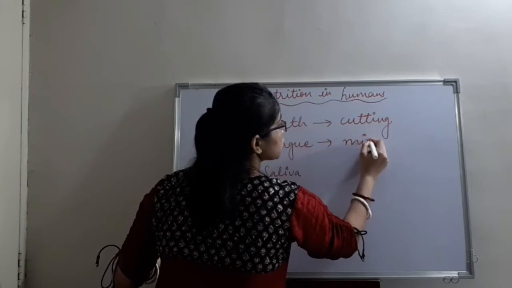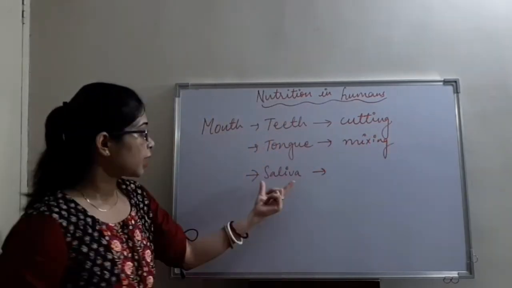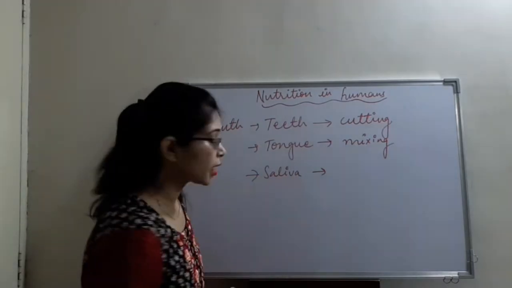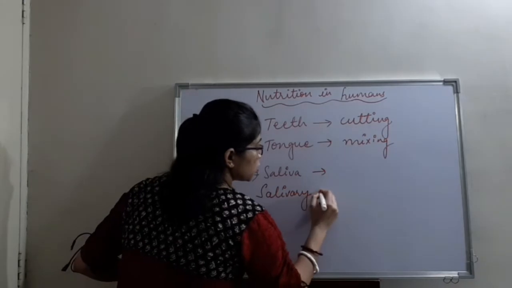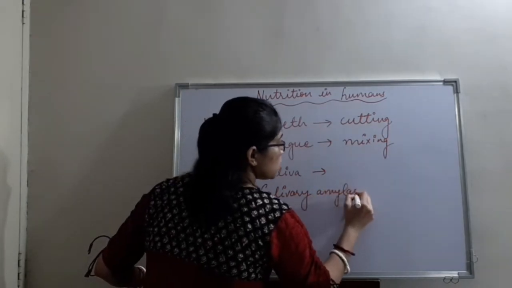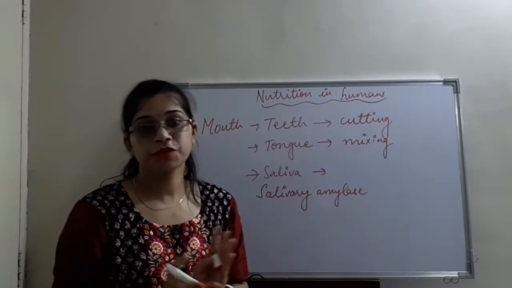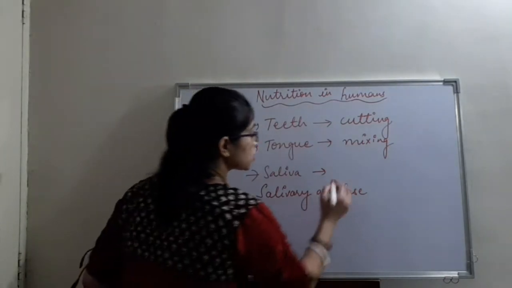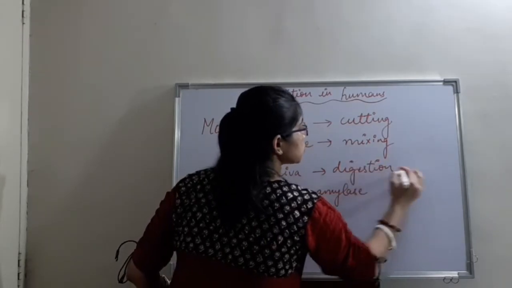So this is mixing. Saliva has an enzyme known as salivary amylase, which helps in the digestion of starch which is present in our food. So you can say that digestion starts from the mouth only.